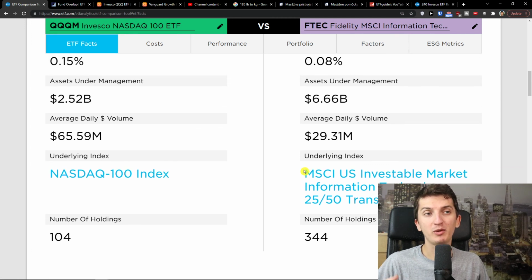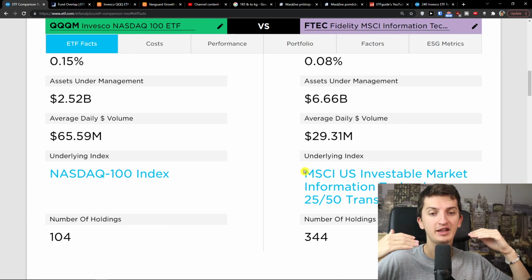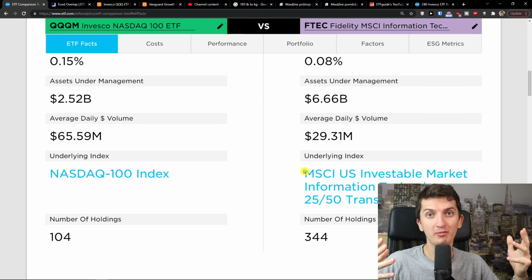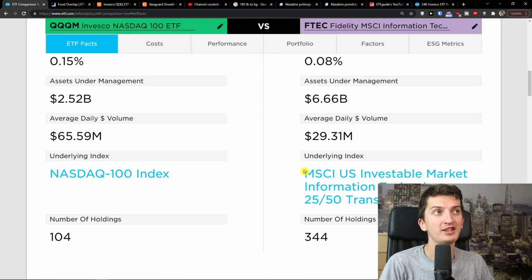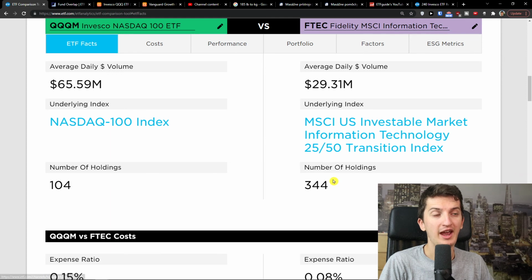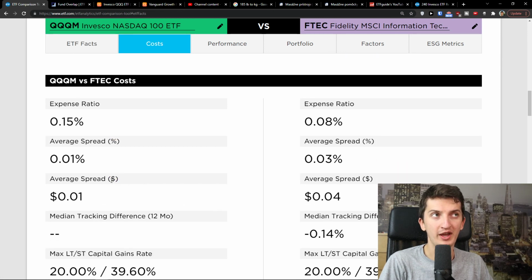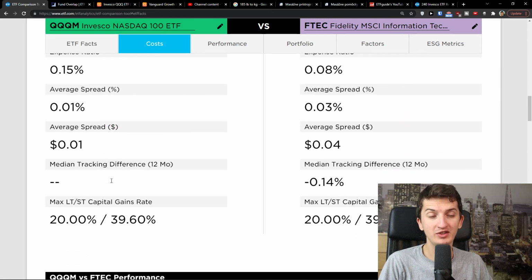QQQM is copying the top 100 companies in NASDAQ, and right now they are primarily technology companies. The underlying index for FTEC is information technology. And also the diversification is a little bit higher, with 344 stocks compared to the number of holdings of QQQM, 104. Expense ratio, as I mentioned, is lower on FTEC. FTEC is winning in this department.